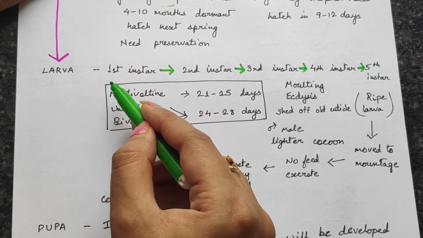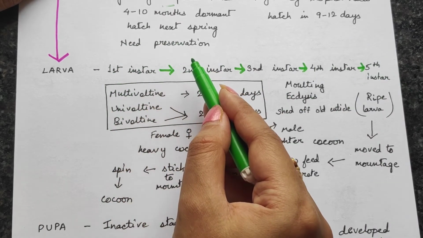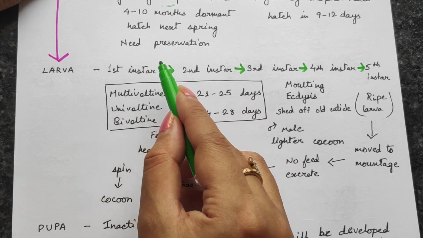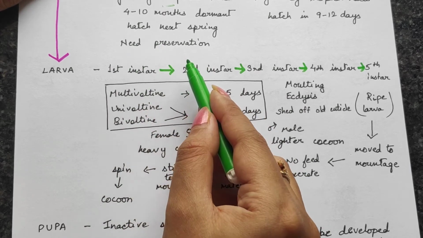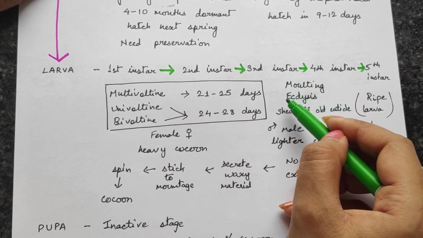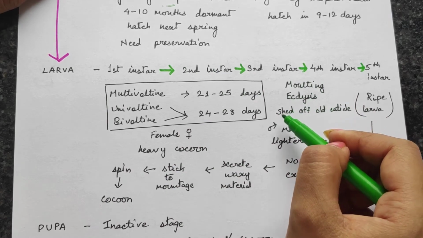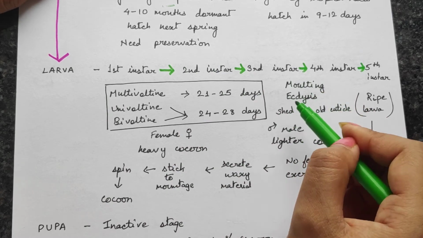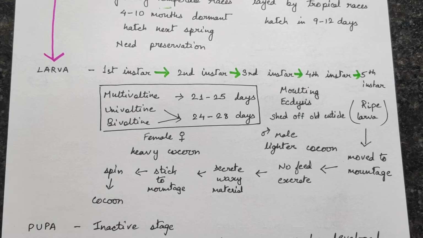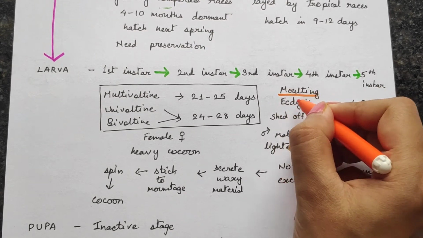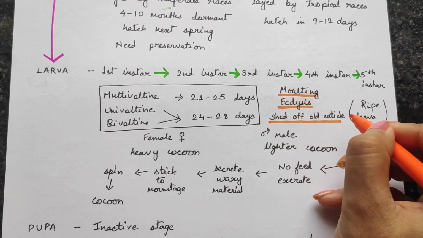When the first instar develops into the second instar, the point of transition at which this happens is called molting or ecdysis, in which they shed their old cuticle. This process takes place whenever one instar changes into another, and it is called molting or ecdysis, in which they shed their old cuticle.